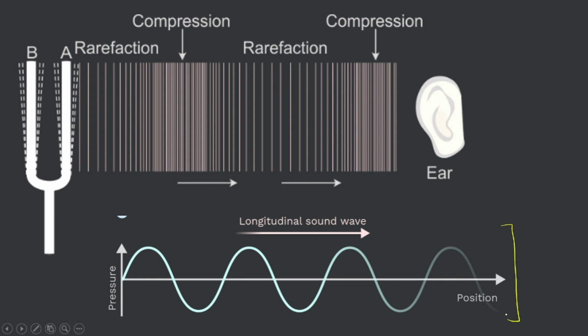Now, we also discussed a little earlier that sound travels in longitudinal waves. What are longitudinal waves? There are two types of waves: longitudinal, and the second type is transverse.